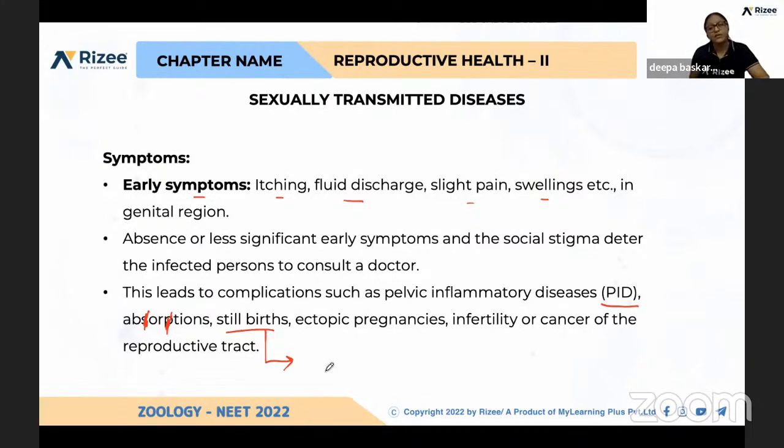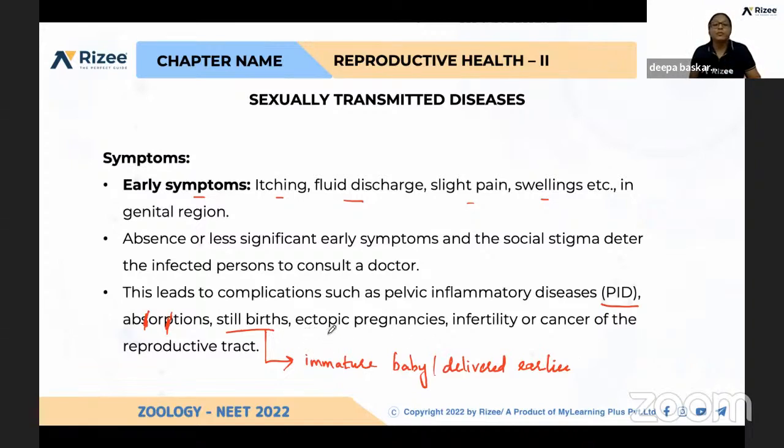Gestation period is for 9 months, but an immature baby will be delivered earlier. That is called stillbirth. And again, with some defects also.